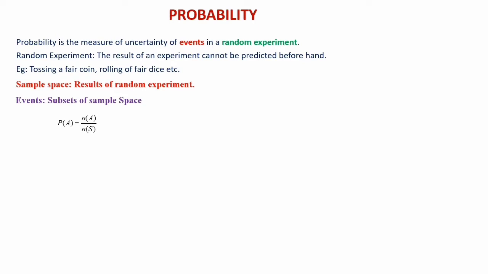And we have learned the normal probability formula: P of A is equal to N of A divided by N of S. And P of A union B is equal to P of A plus P of B minus P of A intersection B. We also learned P of A complement is equal to 1 minus P of A. There are some other terms we learned in class 11, that is mutually exclusive events, exhaustive events, and some other formulas. So it is better if you revise all these formulas. It will be useful for you.